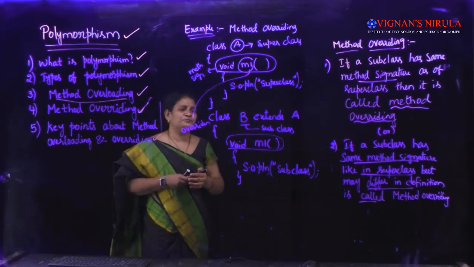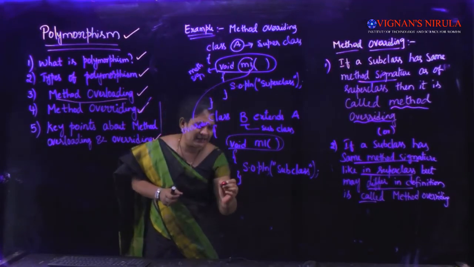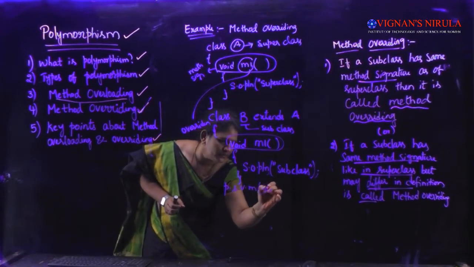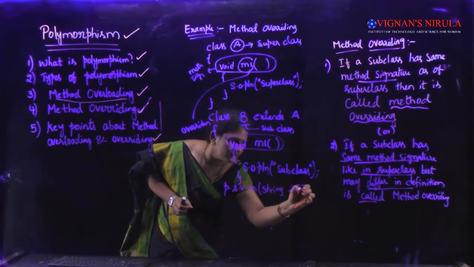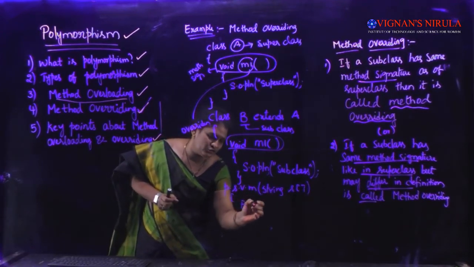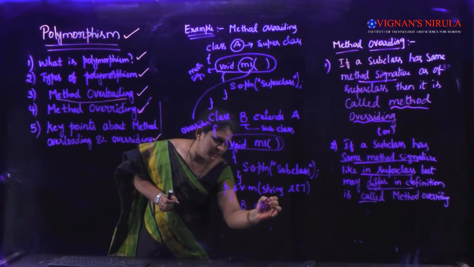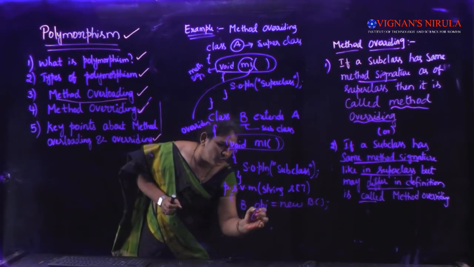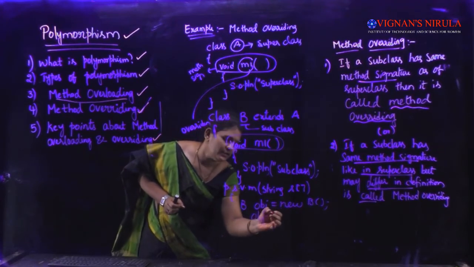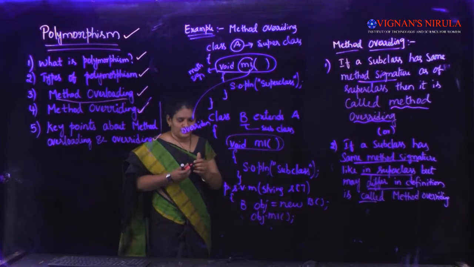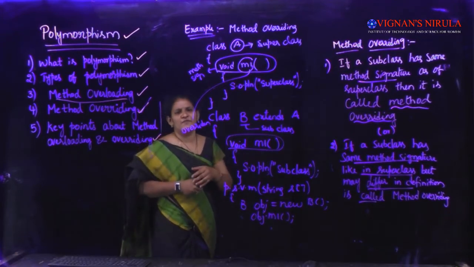Now let us write a main method in the child class. If I create an object for the child class, B obj is equal to new B, and if I try to call obj.m1, which M1 method will get called?